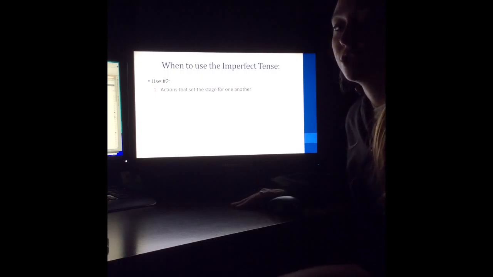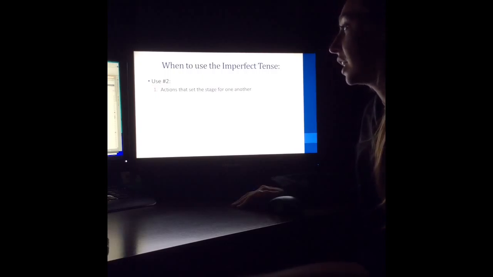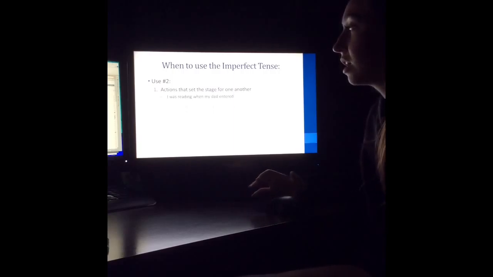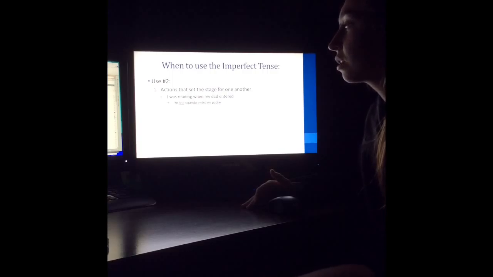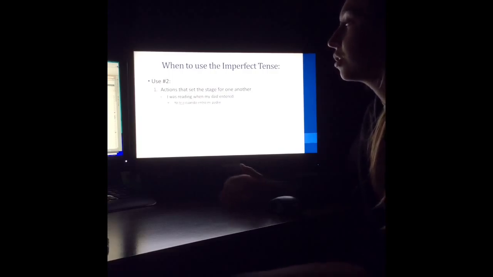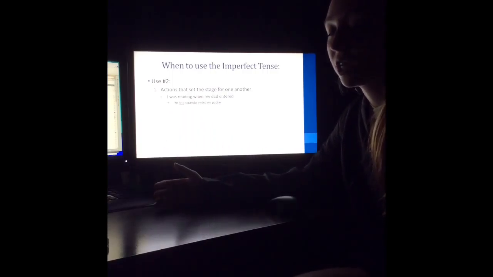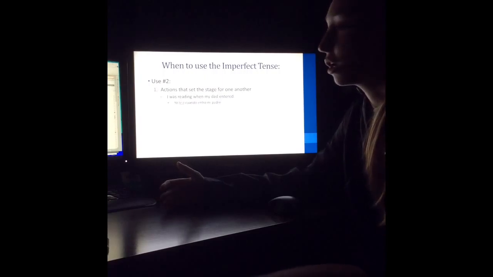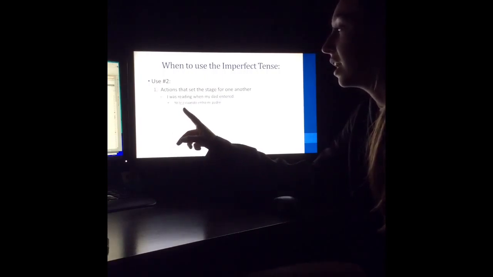The second reason to use the imperfect tense is for actions that set the stage for one another. For example, I was reading when my dad entered. Translate this as yo leía cuando entró mi padre. So the verb leer is what we are conjugating here. Since it's an ER ending verb, you take off the ER and you add ía.